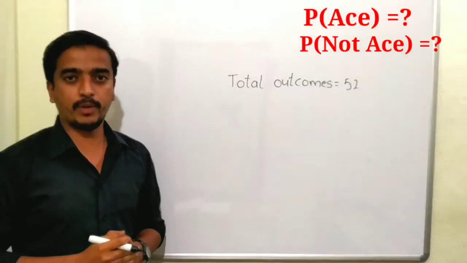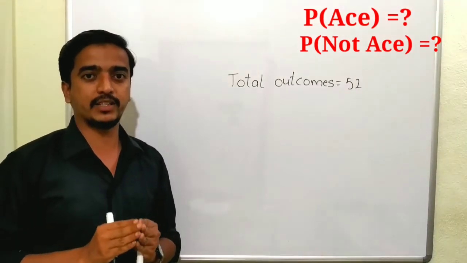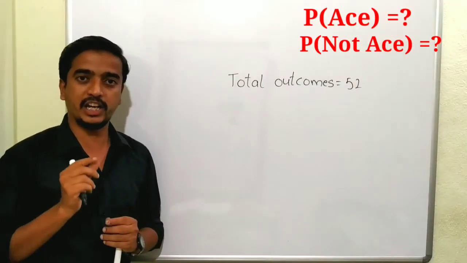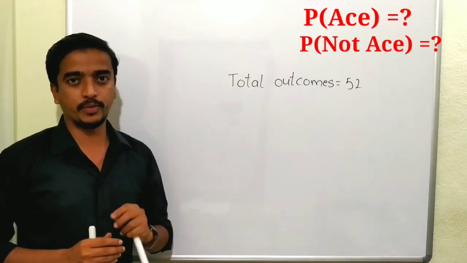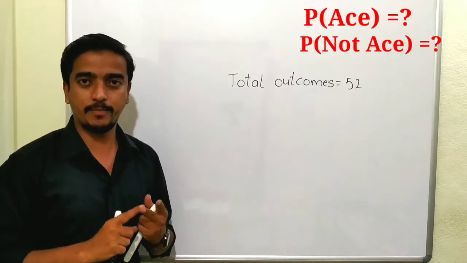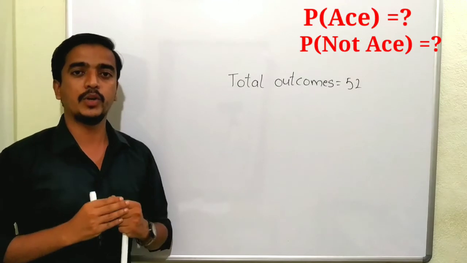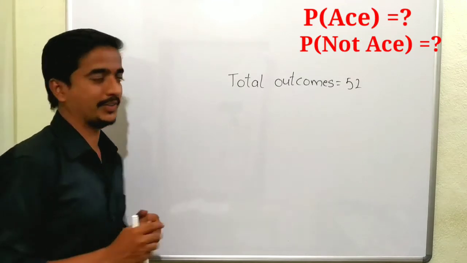Now what are the favorable outcomes? We want an ace. How many aces are there in the deck of cards? 4. One each in spade, club, diamond and heart. So the favorable outcomes are 4.